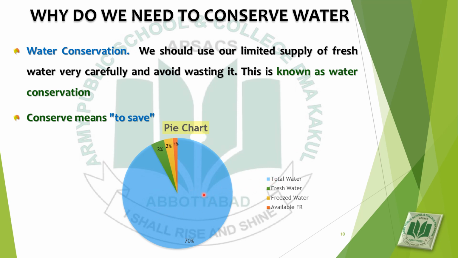Out of 70%, fresh water is only 3%. Out of this 3%, 2% is in frozen form in the form of glaciers and ice, and only 1% is available on earth that we are using.